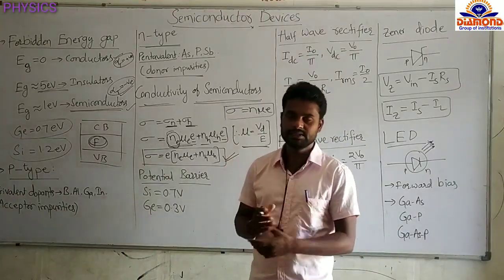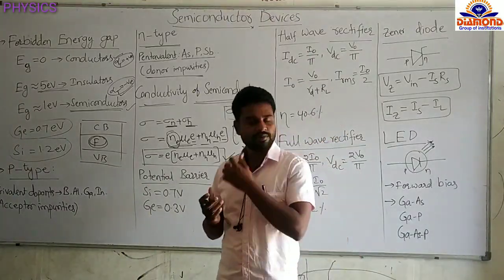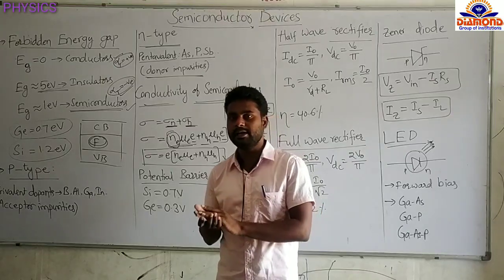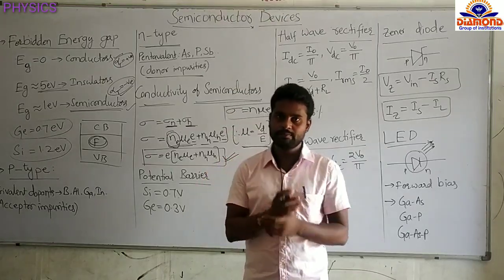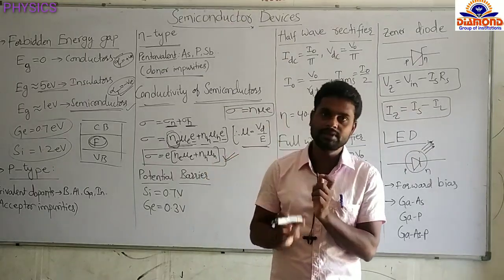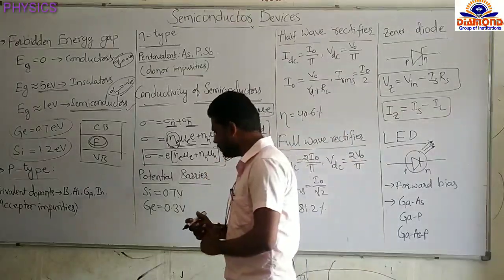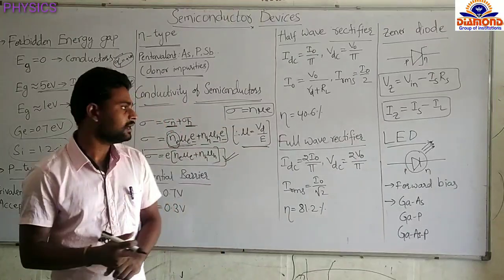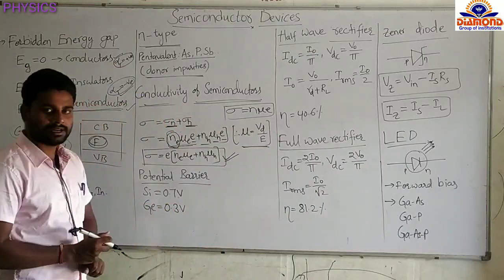And the next one: if we combine a p-type semiconductor and an n-type semiconductor, we make the p-n junction. In the p-n junction, what will happen? The electrons in the n-type diffuse toward the p-type and create holes there, and due to that a junction is formed. Due to that junction, a potential develops, which is nothing but the potential barrier.